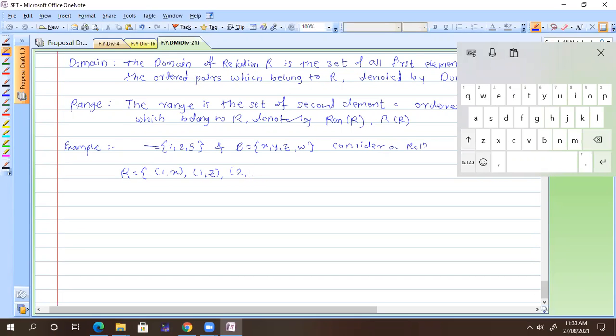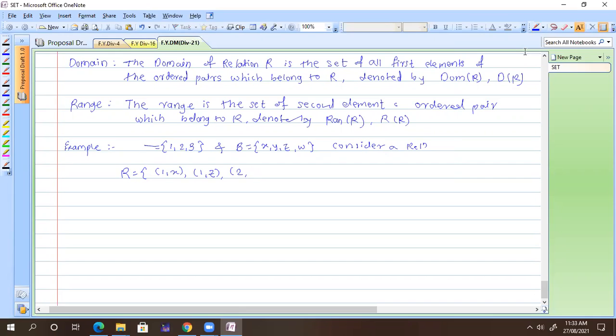Now we don't know what kind of relation it is; we have directly the set of the relation. Are you getting what I'm trying to say? Yes. Okay, so for 2 you can take W, then (3, Y) and (3, W).